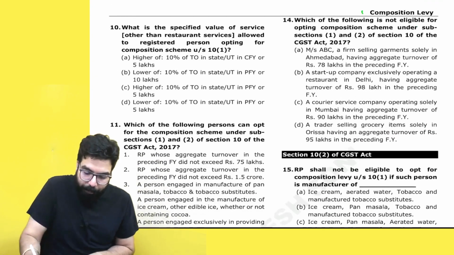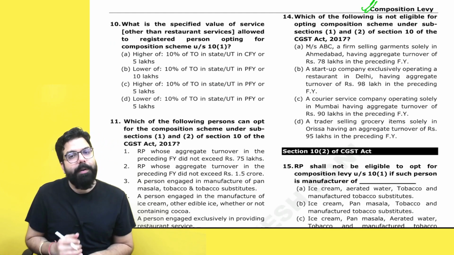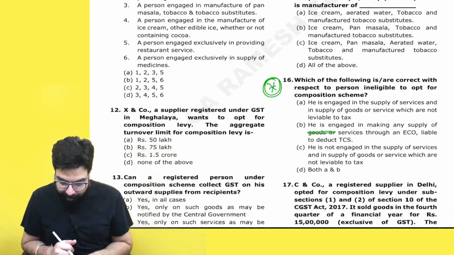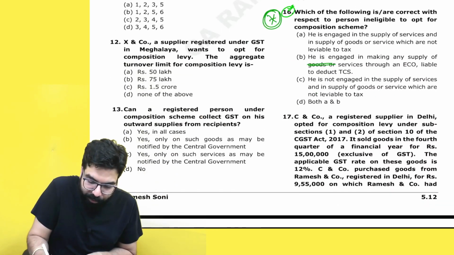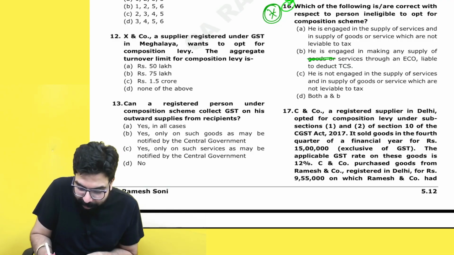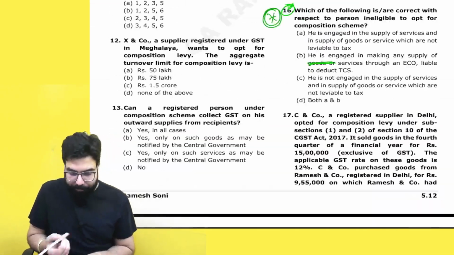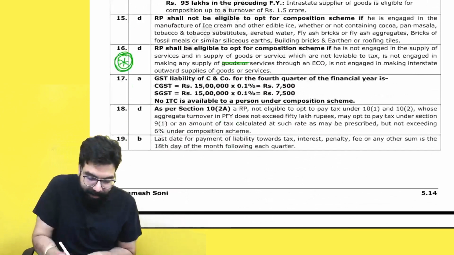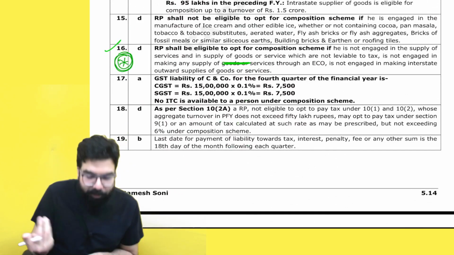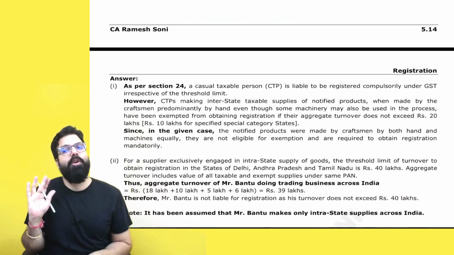Okay. In the composition scheme, in the question answers there is no change. However, in the MCQ, question number 16, you will be able to see the word goods has been deleted. That's all. This is the small change. And where the answer is there, this word also has to be deleted. That's all the change in the composition chapter.